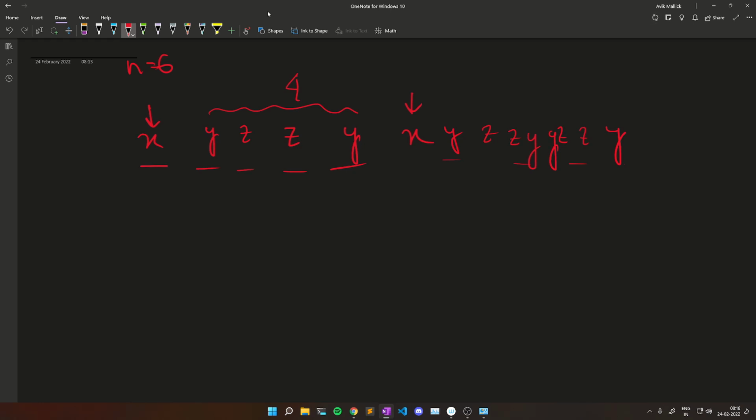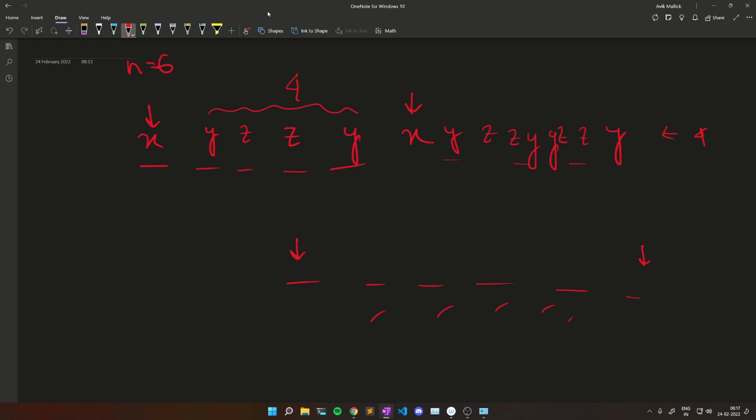So I am inserting 8 elements, but I am doing this operation 4 times for an array of size 6, because in the worst case the equal elements can be at first and at last, then I have to do the insert operation for all these elements.